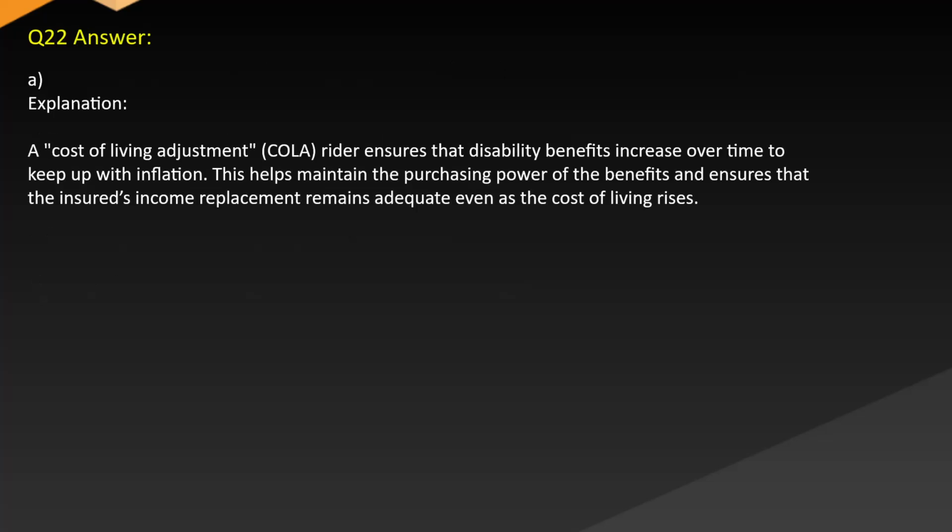Answer. A. Explanation. A cost of living adjustment (COLA) rider ensures that disability benefits increase over time to keep up with inflation. This helps maintain the purchasing power of the benefits and ensures that the insured's income replacement remains adequate even as the cost of living rises.